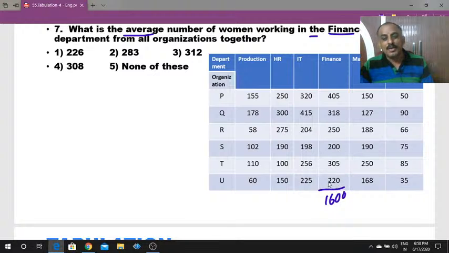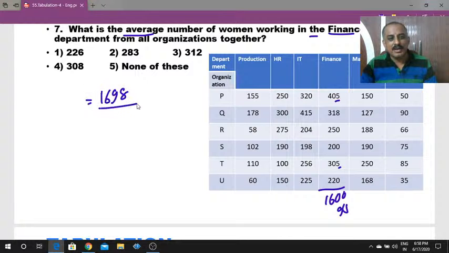Okay, once again see hundreds. 2 plus 3 is 5, 5 plus 2 is 7, 7 plus 2 is 9, 9 plus 3 is 12, 12 plus 4 is 16. 1600. Next tens: 20 plus 50 is 70, plus 10 is 80, 85, 85 plus 5 is 90, 98. So 1698. Average: 1698 by how many organizations are there?